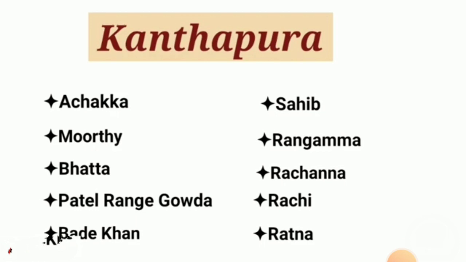After it, we come to know in the story that there is a goddess worshipped by Kanthapura's people. Her name is Kanchamma. And in the novel we see that the caste system is spread everywhere in Kanthapura. The next main characters are Moorthy and Bhatta. Both are well educated Brahmins.